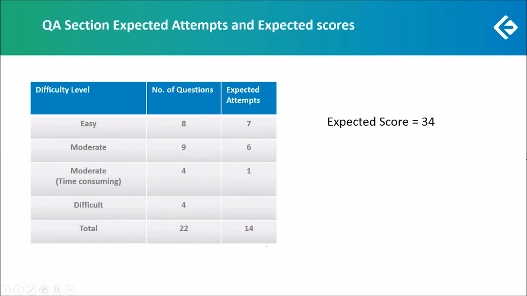34 would have been a good score, easily crossing the cutoff, and in fact, even giving you a good percentile here. Now with this, we conclude the analysis of the QA section.